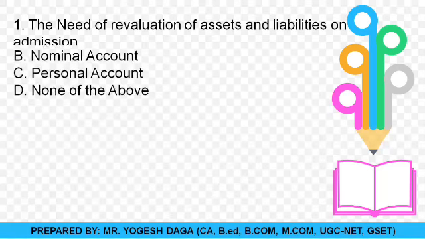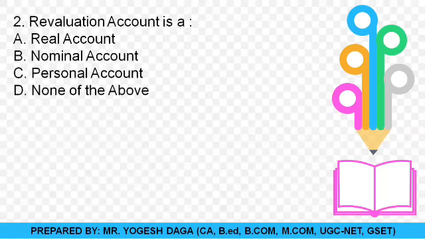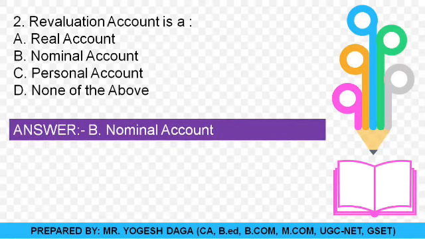Now moving towards the second question there on the screen. Students, this one is a very common question which is asked in exams, and many students make a mistake in this. What is a revaluation account? Option A, it's a real account, option B, nominal account, option C, personal account, or option D, none of the above. So students, we know the revaluation account reports every increase or decrease in the value of assets and liabilities, and it may come as a profit or a loss. Since it is profit and loss, it is always referred to as a nominal account. So yes students, for the second, B is the correct option, that is, revaluation account is a nominal account.